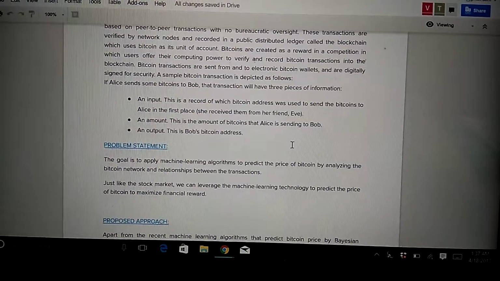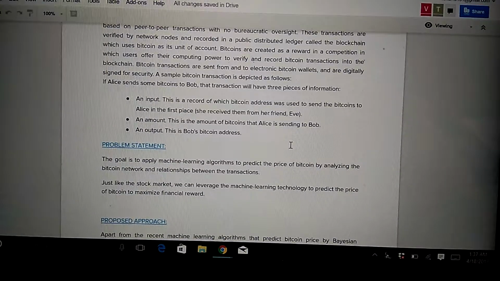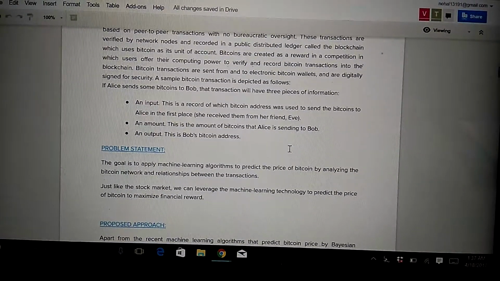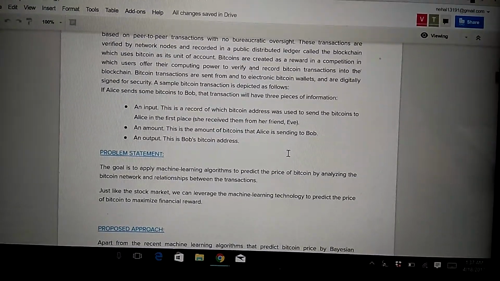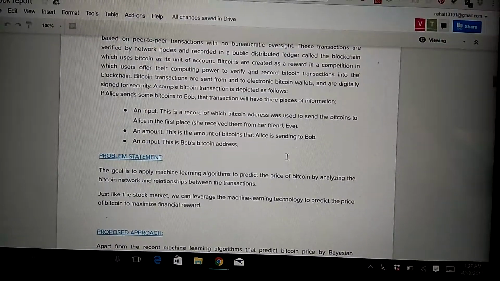Consider Alice who wants to send some bitcoins to Bob. So the transaction would contain details of the transaction key and the user key of the user that sent bitcoins to Alice, and the user key of the user who Alice sends bitcoins to, that is Bob.